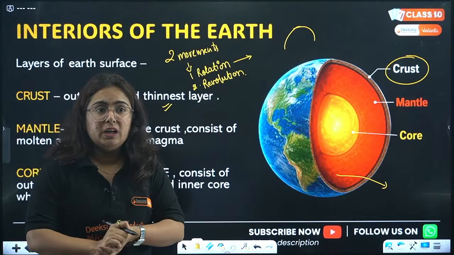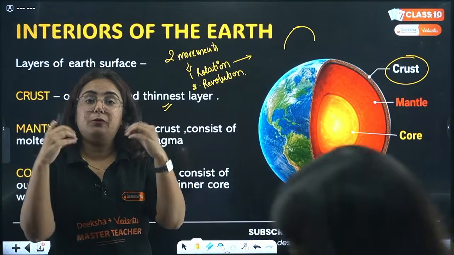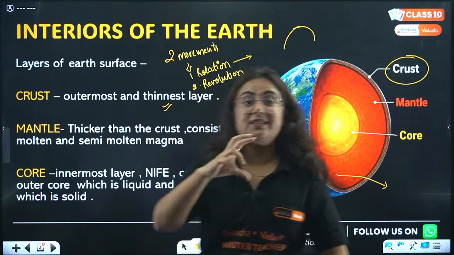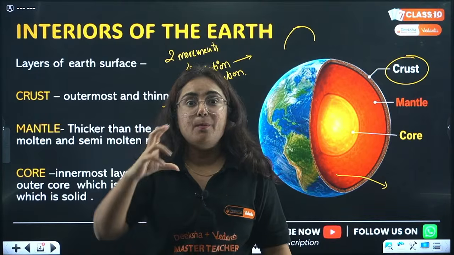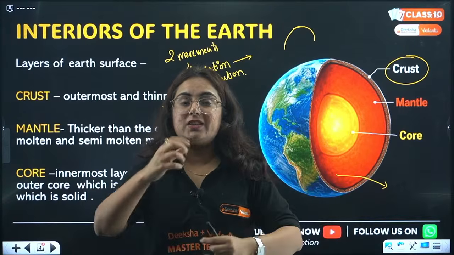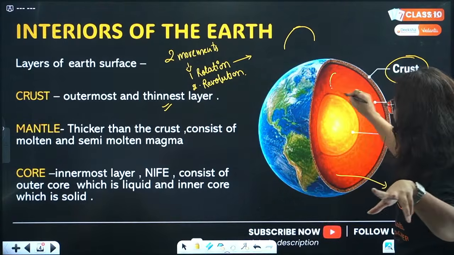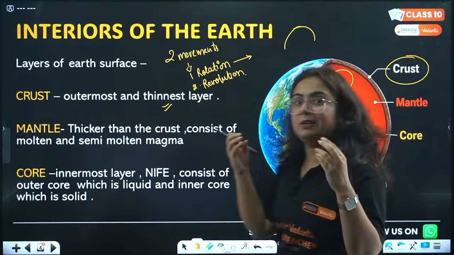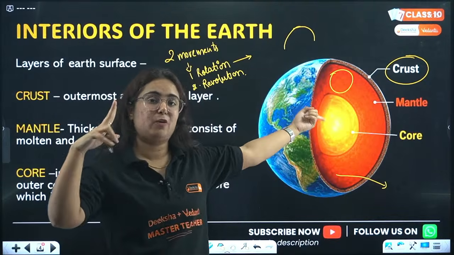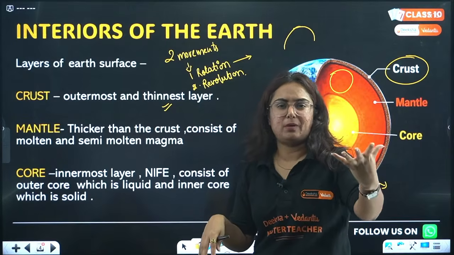But when we move beneath the earth, what is going to happen? Here you will feel that it is more molten. Have you seen plastic? When we burn that plastic, the state in which it is, what's that? Molten state, right? It's not totally liquid, but it's not as hard as the earth's crust. It's a state somewhere in between. The mantle is exactly like that. The mantle is in a molten magma state, or molten plastic state, and this is the second layer of the earth.